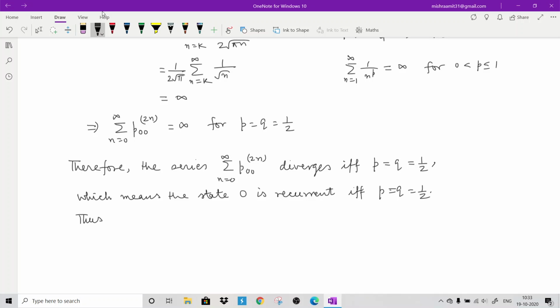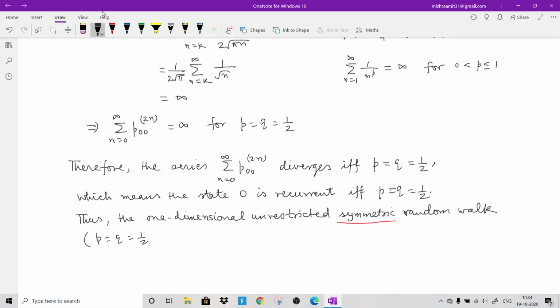Thus we can conclude that the one-dimensional unrestricted symmetric random walk is recurrent. Why am I saying symmetric random walk? The word symmetric includes that p and q are both the same. If p and q are the same, then this is known as a symmetric random walk. Means if it is symmetric, it will be recurrent.